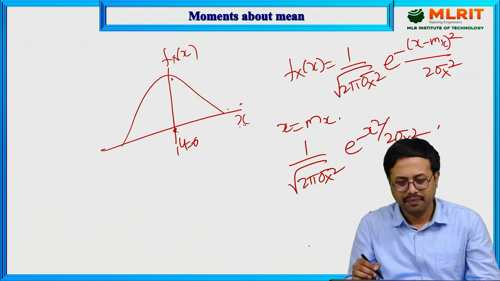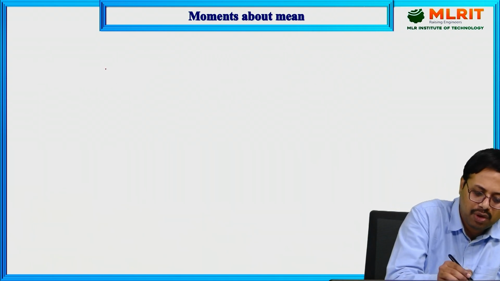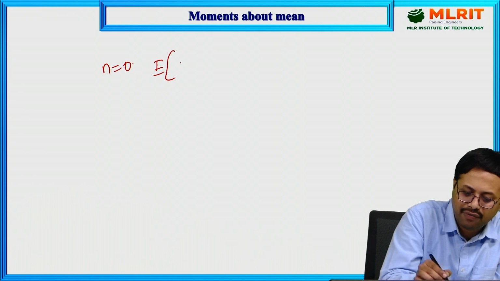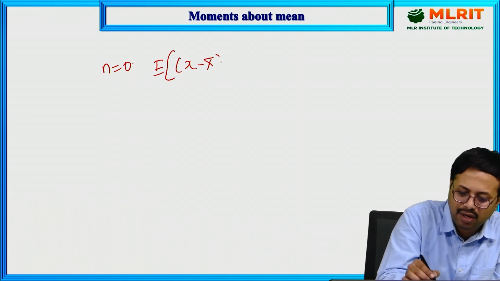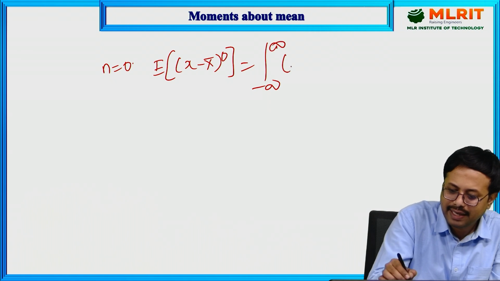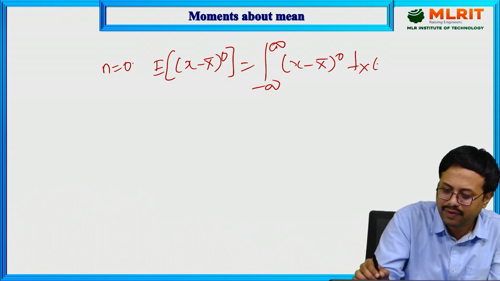Here we will discuss the moment about the mean, for example, n equal to 0. N equal to 0 means expectation of x minus x bar whole power n, which is the integration from minus infinity to infinity of x minus x bar whole power n, fx of x dx.